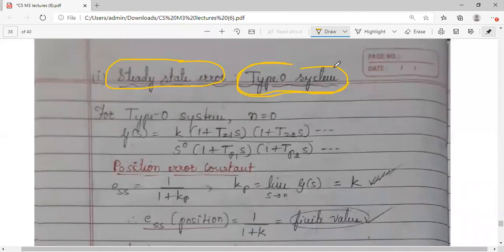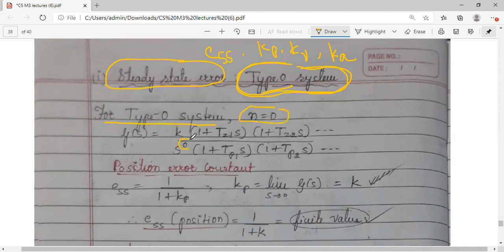So now, first one is, let us see what is the steady state error, ESS, and those different values, that is positional error constant, velocity error constant, acceleration error constant. इनका value type 0 system के लिए क्या होगा? Now for type 0 system, as I said, the power will determine the system type. Power यहाँ पे s raised to 0 होगा.